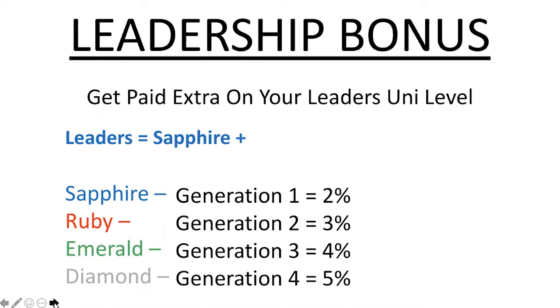Because if you can duplicate and become a factory that just manufactures Sapphires every single month, you're rising up the leadership ranks, but you're also getting additional bonuses on creating leaders every single month. So this is not just a one-time pay. This is a residual income. This is true generational wealth.